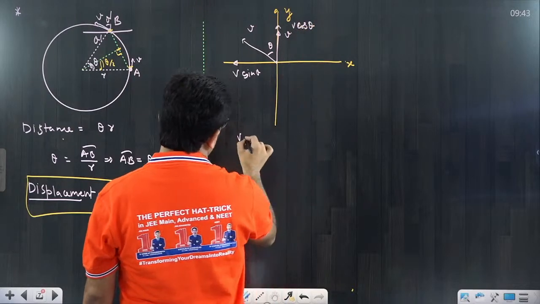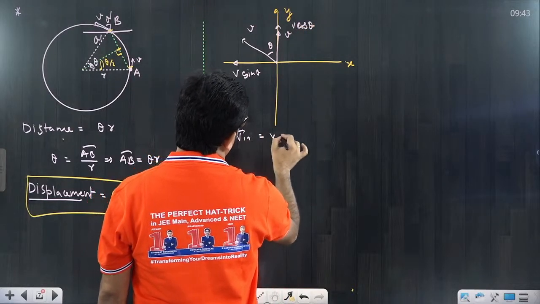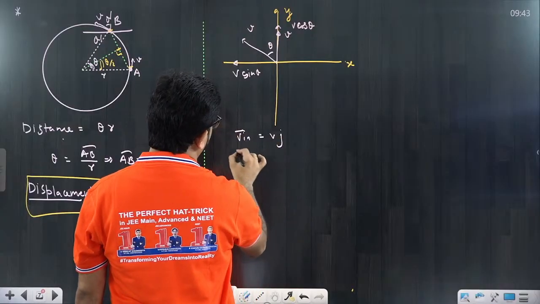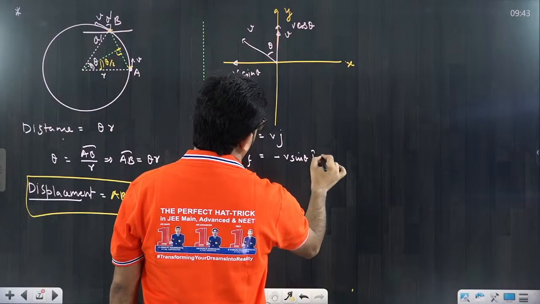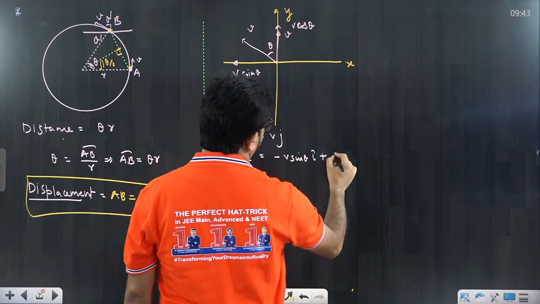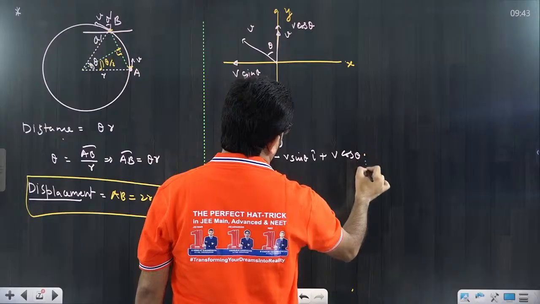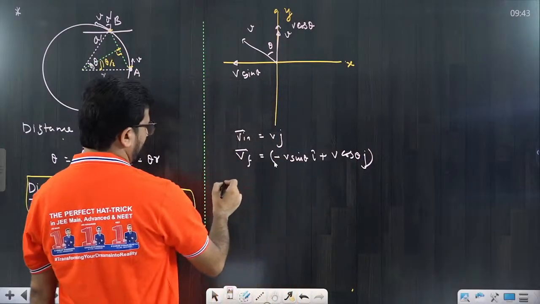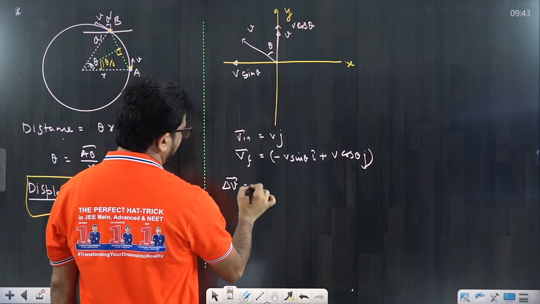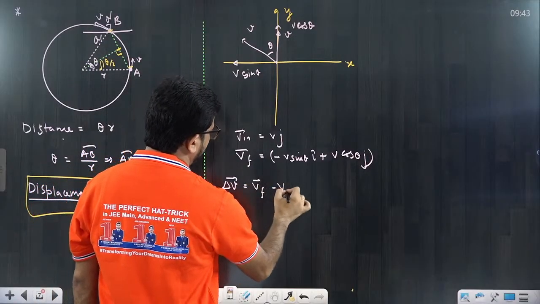So we can say v initial is equal to v j cap, and v final would be minus v sin theta i cap plus v cos theta j cap. We know v initial, we know v final. We have to calculate the change in velocity, that would be v final minus v initial.